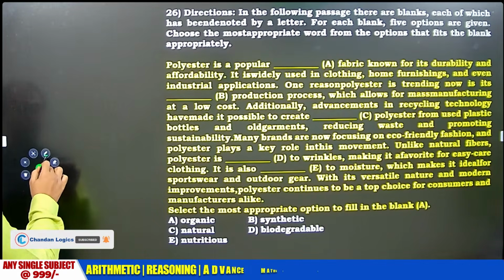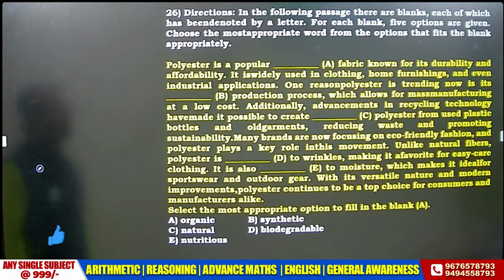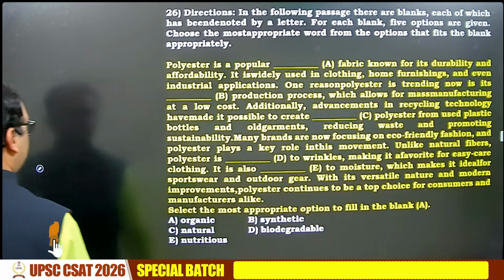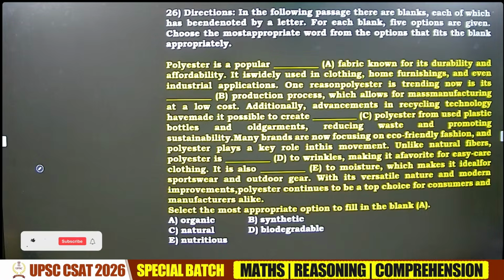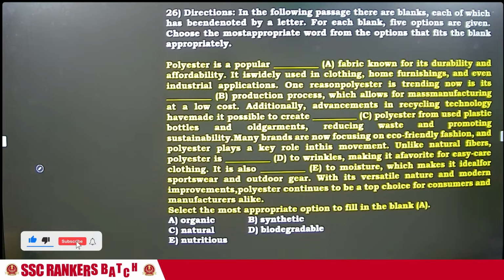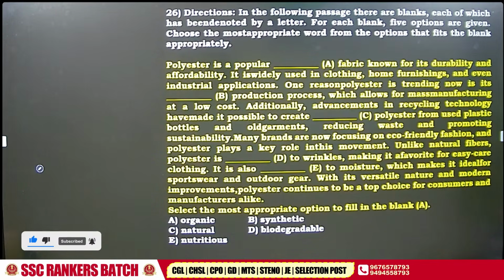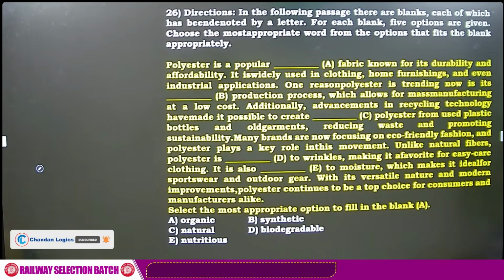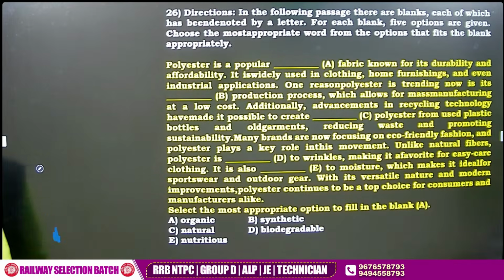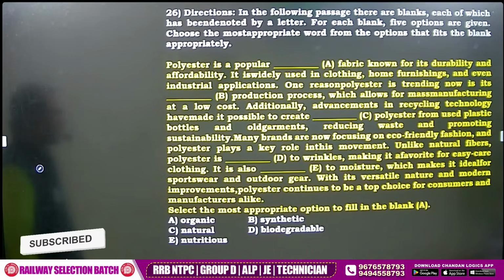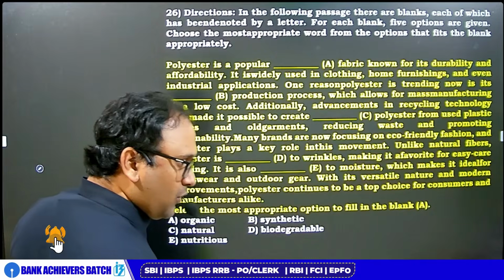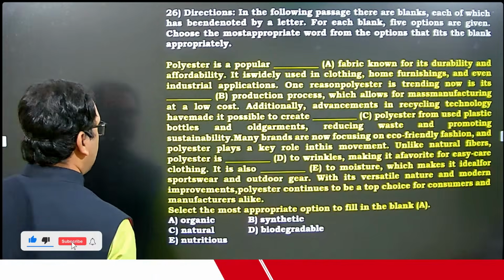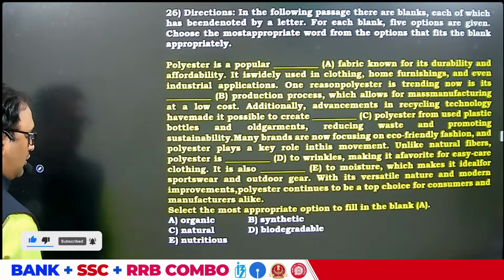Okay, we have a very simple close test, the last section. But don't read the close test like a normal student. Think like an extraordinary student. Any answer? Don't read the close test, fatafat. If I were a student, what is the procedure I would follow? I don't read the sentences. Shyam sir wouldn't read the sentences. What would Shyam sir do?